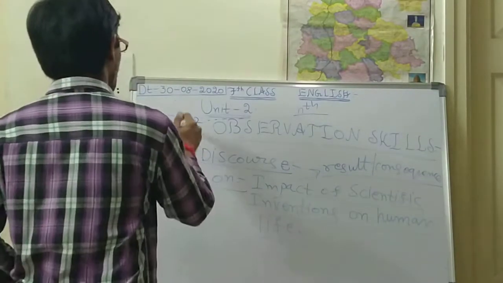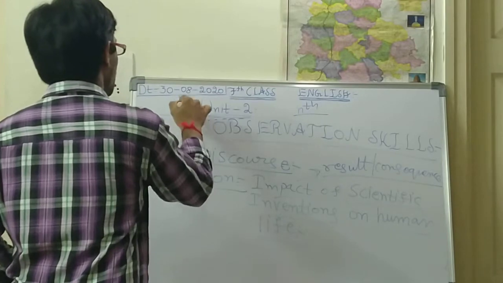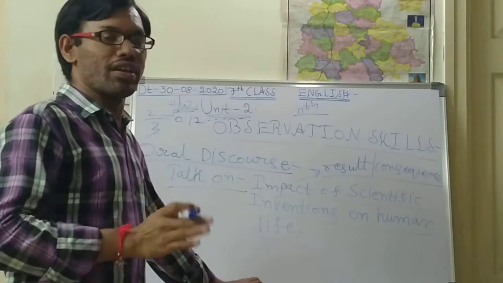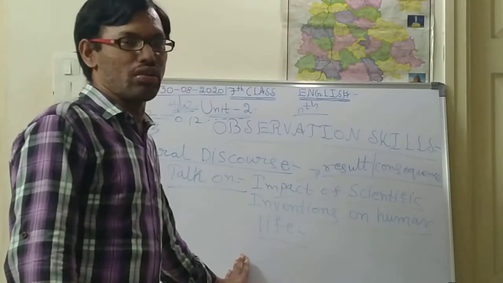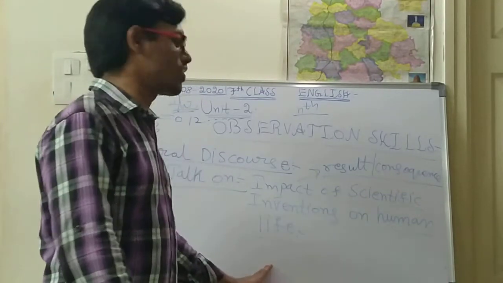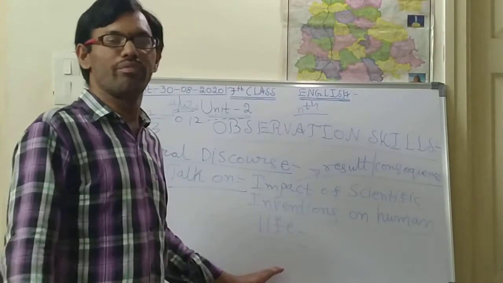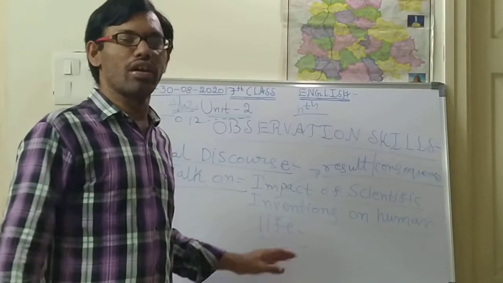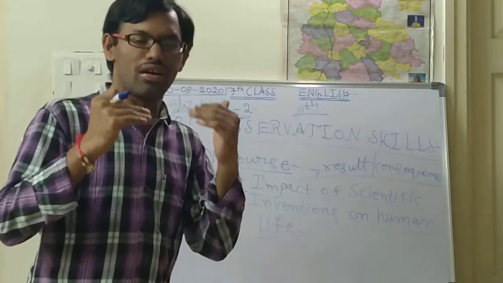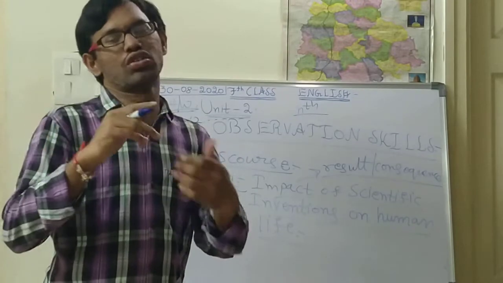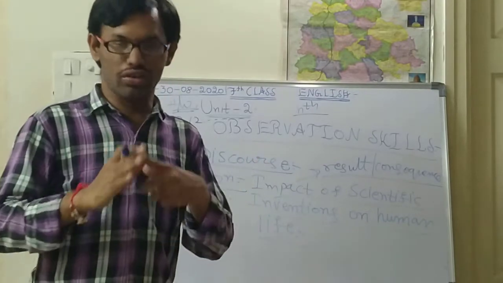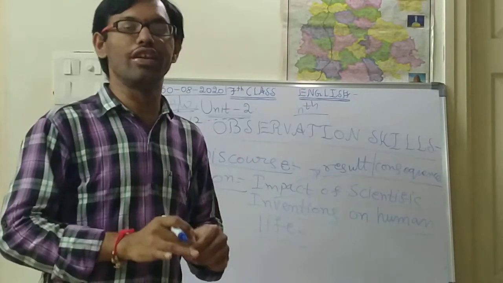This is your today's homework, children. Try to do it very easily. It will take some time, whether 2 days or 3 days, but compulsorily within this week I should see this work: impact of scientific inventions on human life. If you don't know, search in Google or in a book, or ask your parents also. Whatever answers they give, write them down on paper in order, record yourself reading, and send it in your class group.